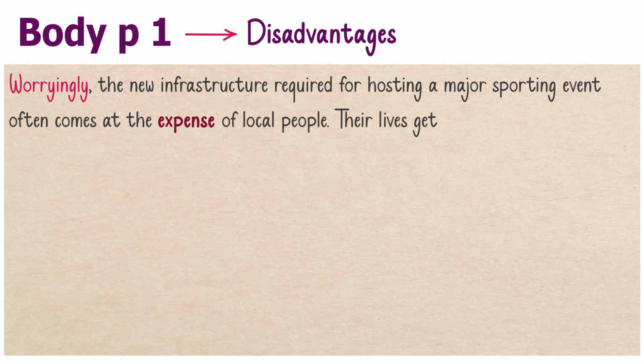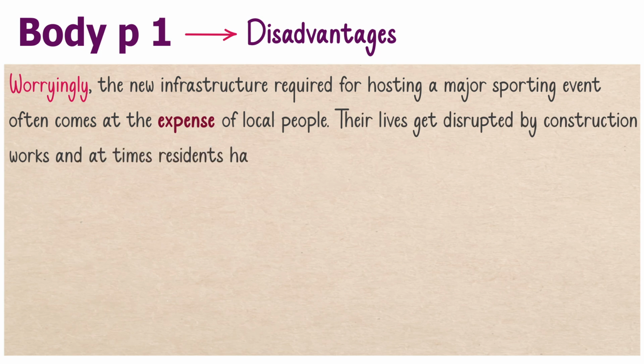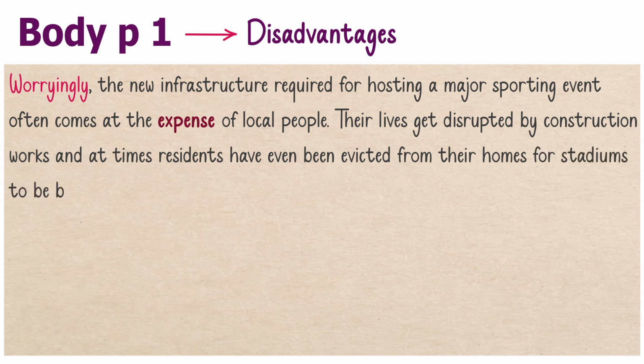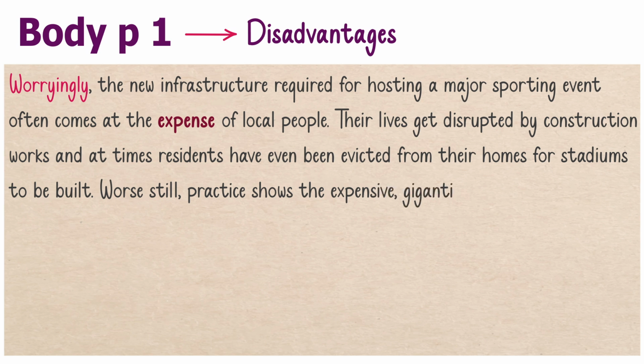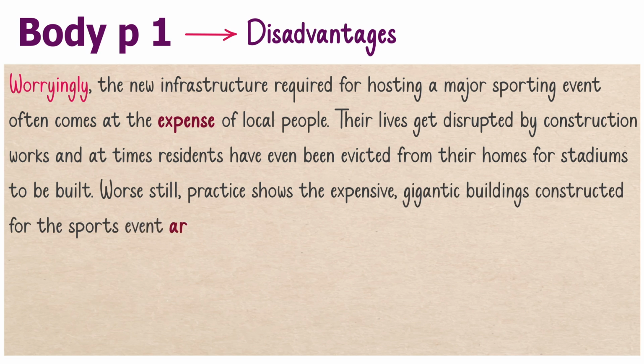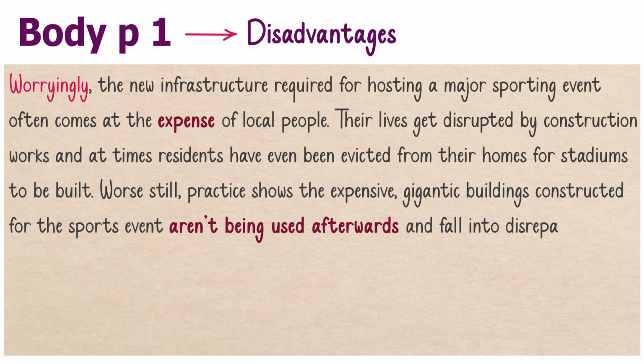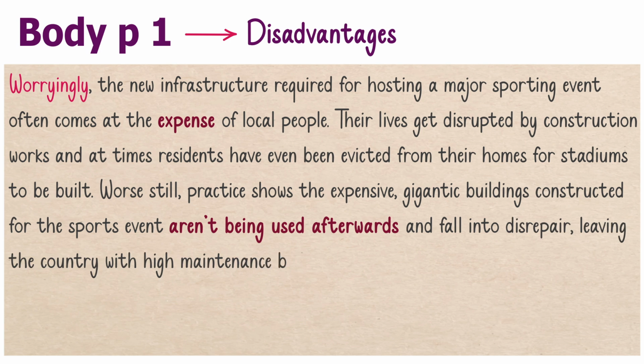Their lives get disrupted by construction works, and at times residents have even been evicted from their homes for stadiums to be built. So this is one disadvantage. Worse still, practice shows the expensive, gigantic buildings constructed for the sports event are not being used afterwards and fall into disrepair, leaving the country with high maintenance bills.